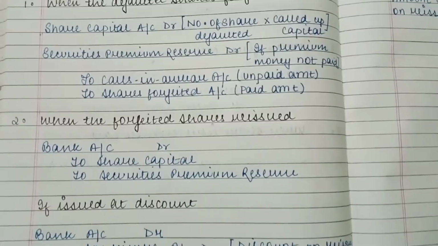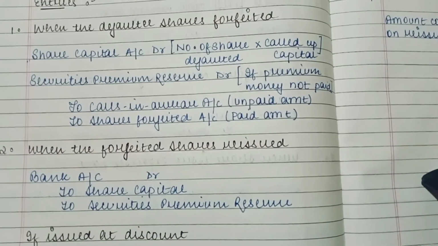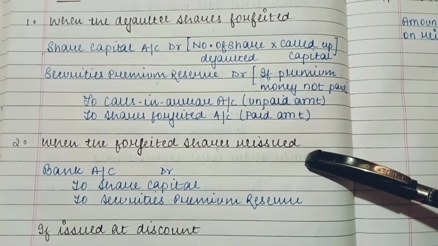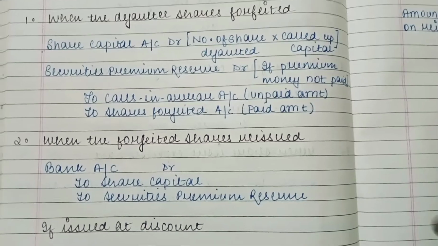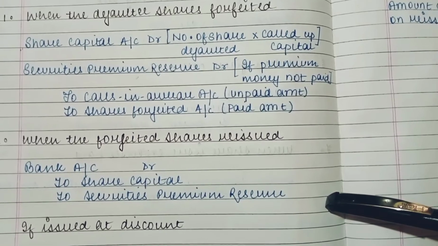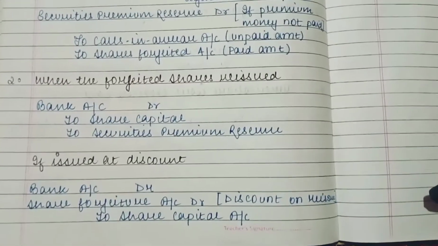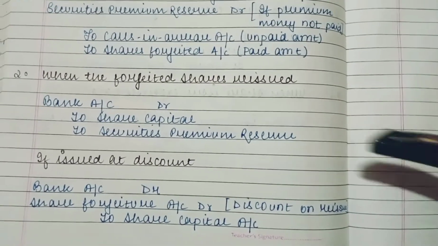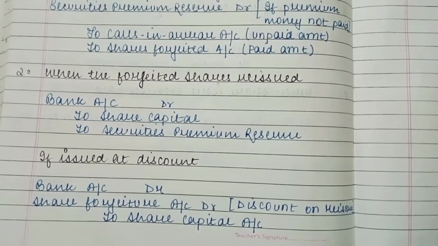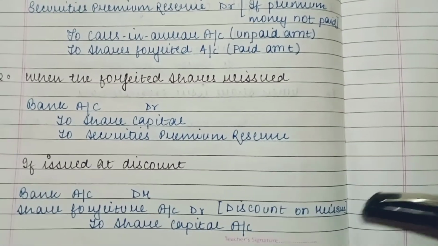The next entry is when the forfeited shares are reissued. It means when the company cancels the shares, it can reissue them to another individual. So the entry will be bank account debit, because the company is receiving the money, to share capital account, and if the company is issuing those forfeited shares at premium, then to securities premium reserve account. The company can even issue the forfeited shares at a discount. So the entry will be bank account debit, shares forfeited account debit, to share capital. The discount which the company has allowed will come in discount on reissue.